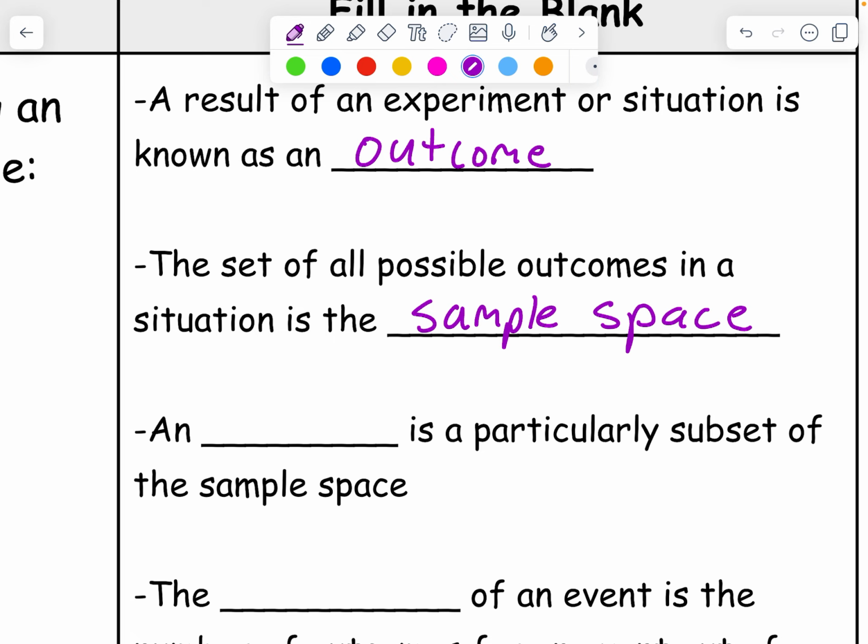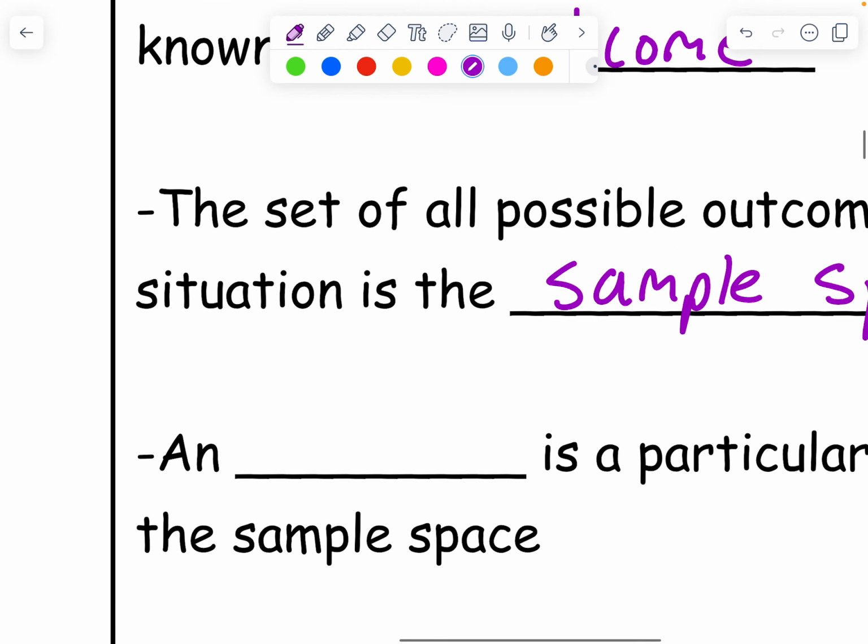And so typically when you're asked to write out sample space, you'll have something with two possibilities. What I mean by that is, let's say I asked you to write out the sample space for flipping 2 coins, and it landing on tails or heads. So there's 2 flips, and each of them can either land on tails or heads. So the sample space for that would be the first one could be tails and the second one could be heads.